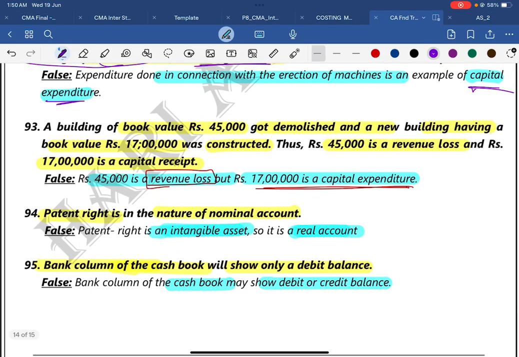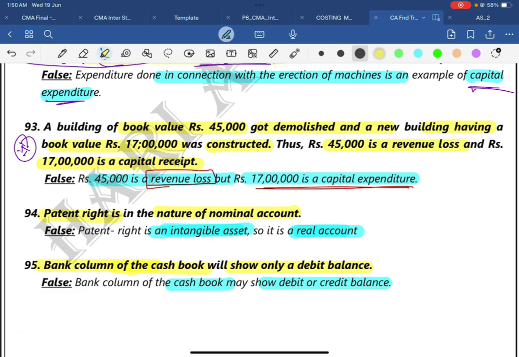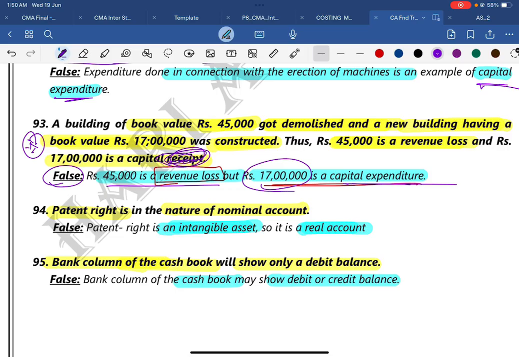Then 93, interesting question, you may get this question also. A building of book value 45,000 got demolished and a new building of book value 17 lakh was constructed. Thus 45,000 is a revenue loss and 17 lakh is a capital receipt. The answer is false. Why? 45,000 is a revenue loss only because it has got demolished. That is a loss. I have not yet generated any income. That is a revenue loss. And 17 lakh is a capital expenditure. Okay, it is not a capital receipt, it is a capital expenditure.